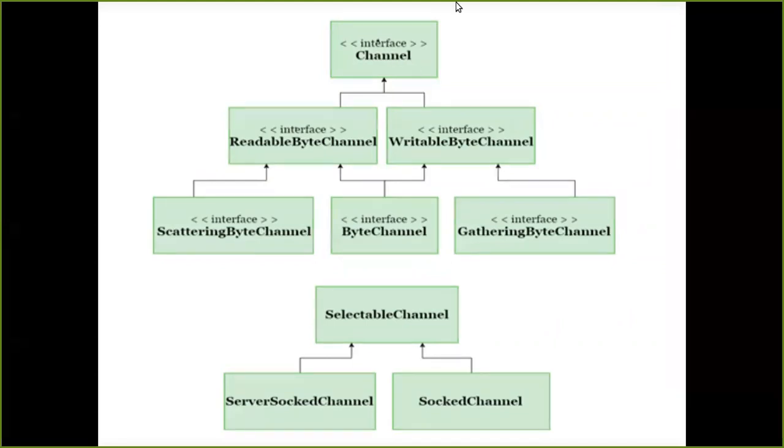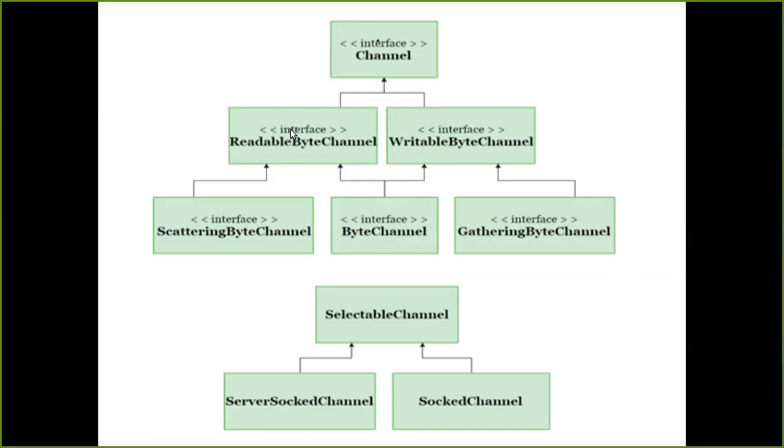So we have a main interface, that is your channel. Channel is an interface, as it has been written over here. We are going to have two parts inside the channel. We have two things for reading and writing the byte form of data: the readable byte channel and the writable byte channel. They both are again interfaces.